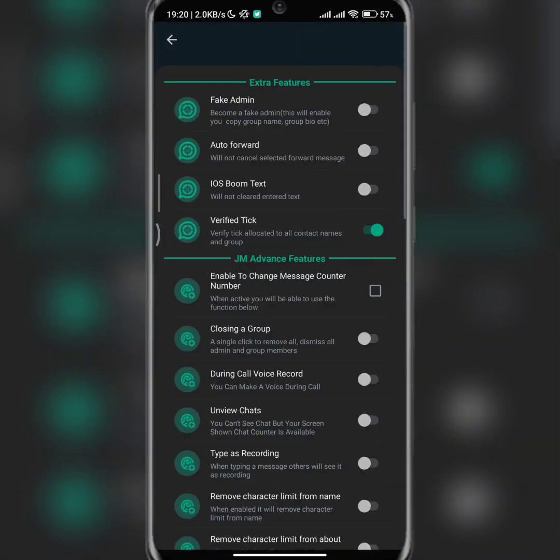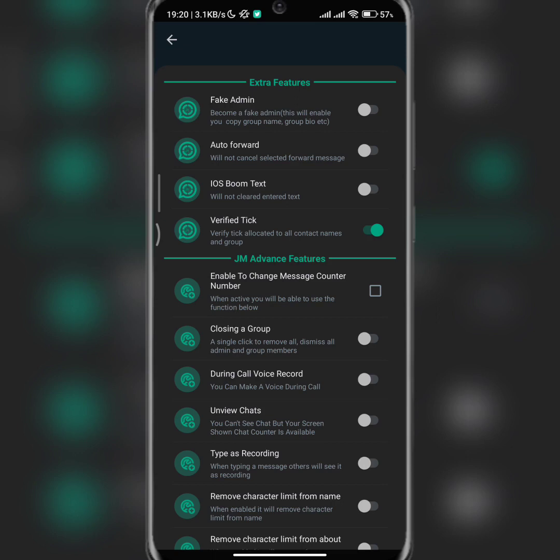Now let's go to more features. So if you want to be an admin in a group, you can do this, but it's going to be fake admin. Okay, so you'll not be able to remove anyone. Maybe in the future we're going to add the feature whereby you'll be able to chat on a closed group. The reason why I didn't add it this time around is because I believe so many people will be misusing it, so that's why I decided not to add it.